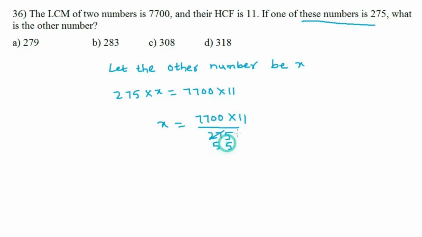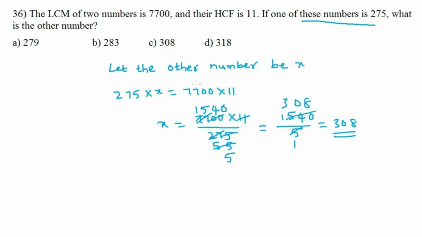5 times 25, 2 is carry, 5 times 25. 15 times 75, 2 is carry, 4 times 20, 0, 0. 11 one time, 5 times 55 cancel. So X is equal to 1540 divided by 5. 5 one time 5, 308 times. Option C.